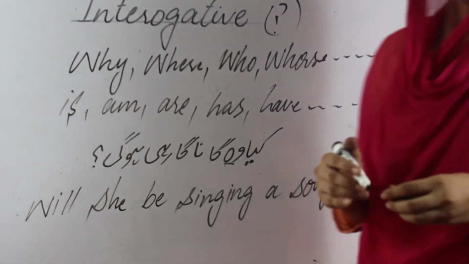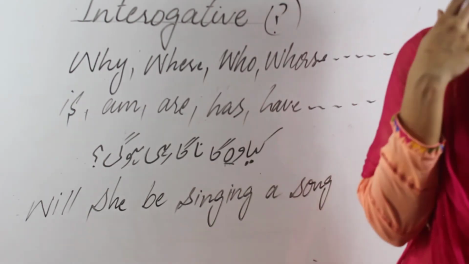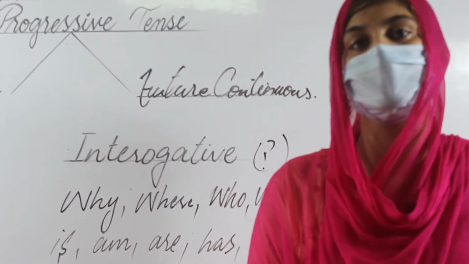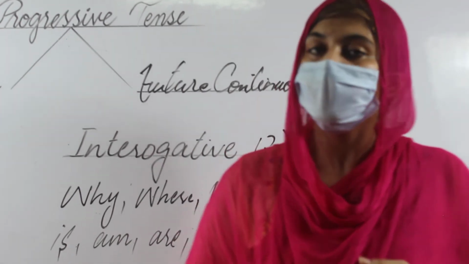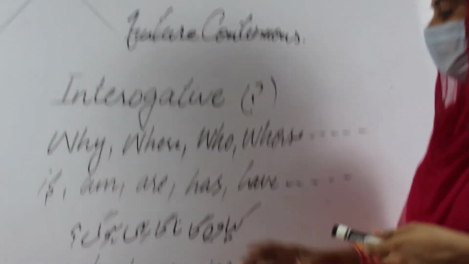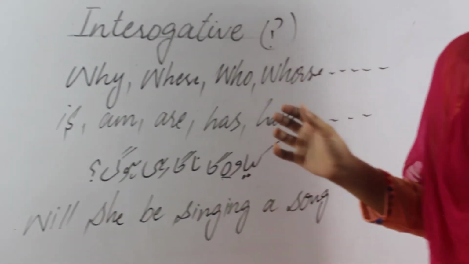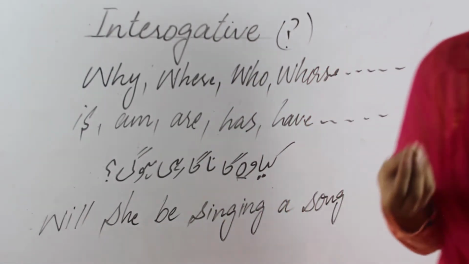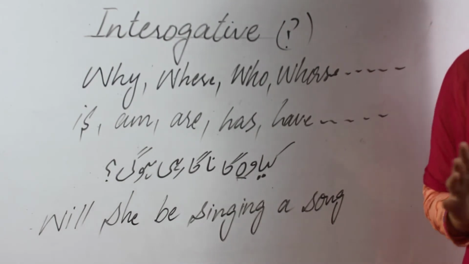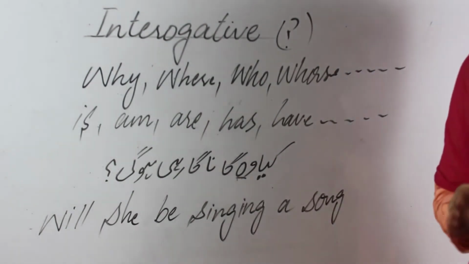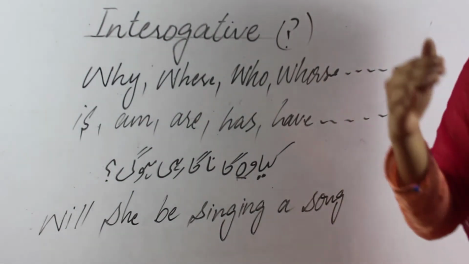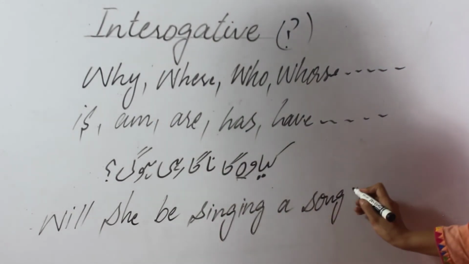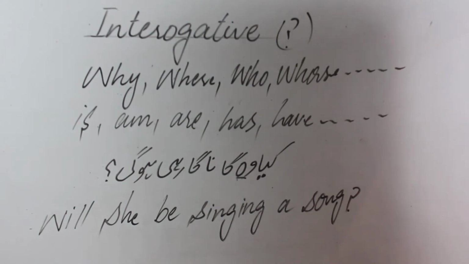Some students think that there is no helping verb, so there is no need to put the question mark at the end of your statement in the solving statement. It is a totally wrong concept. Without adding a question mark, even in the solving statement, it is not showing that you are doing an interrogative one. To show that you are dealing with an interrogative statement, it's necessary to put the question mark.